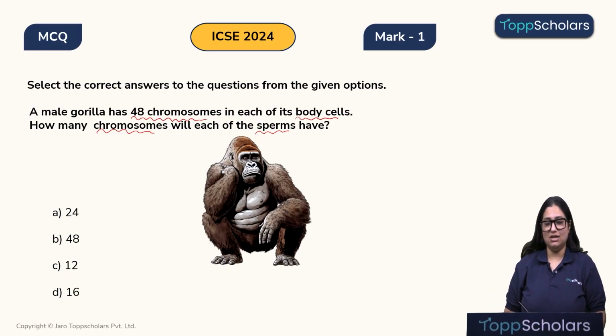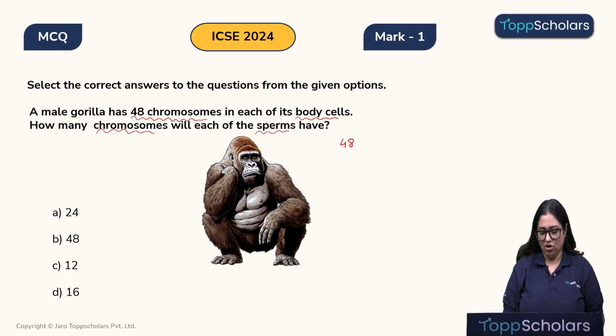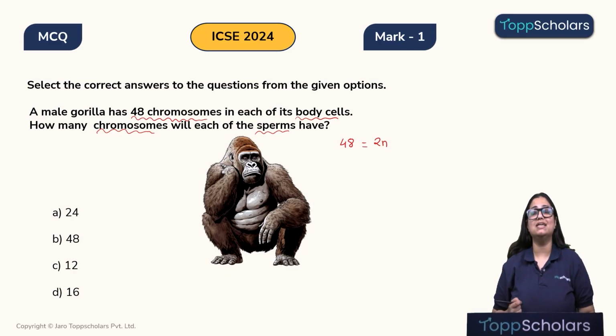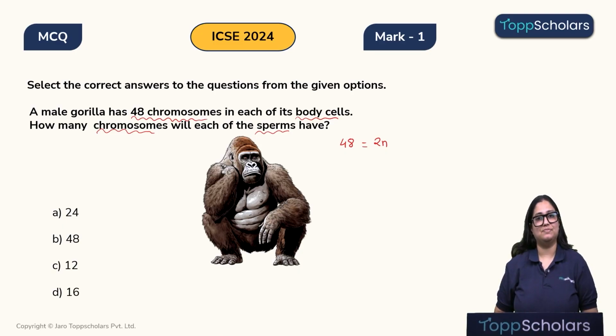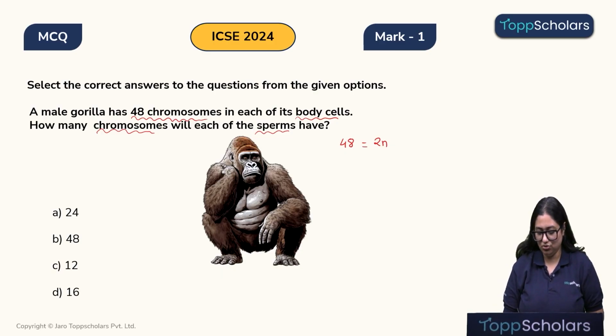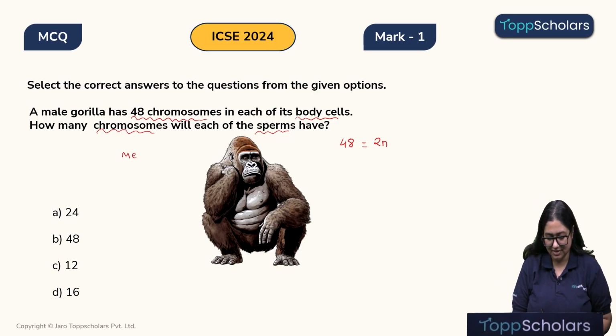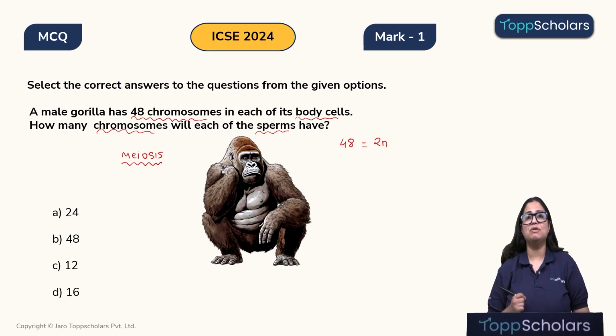Children, the data given to us is that there are total 48 chromosomes in each cell of the body, right? We know that the gorilla is a diploid organism, meaning each cell in its body is a diploid cell. That is, 2n is equal to 48, right? Now children, we also know that in order to produce sperm, we need to do meiosis, right? For sperm production, the cell division that is seen is meiosis.